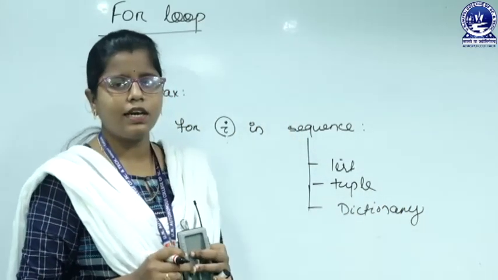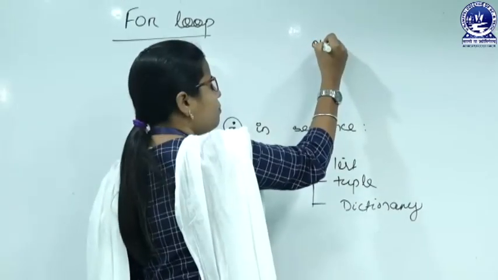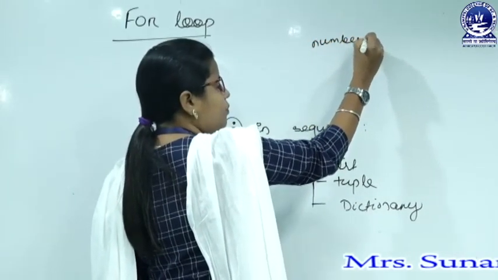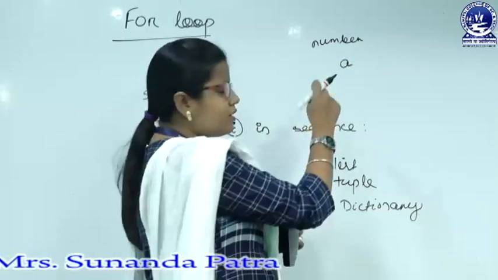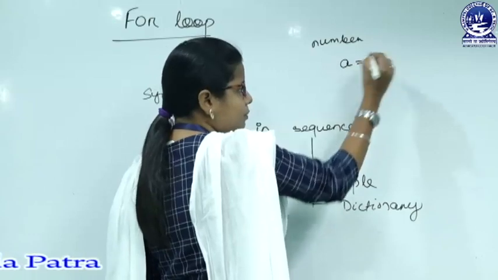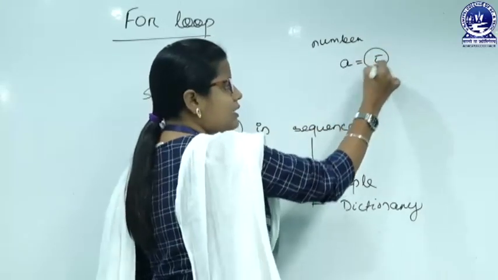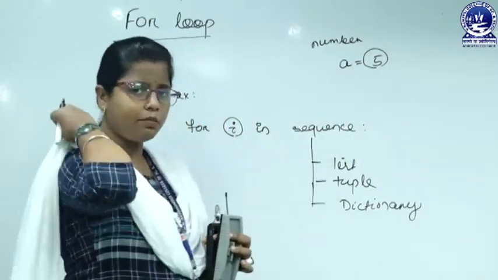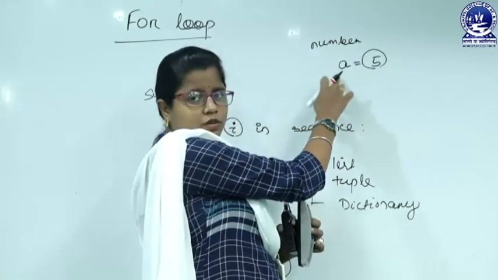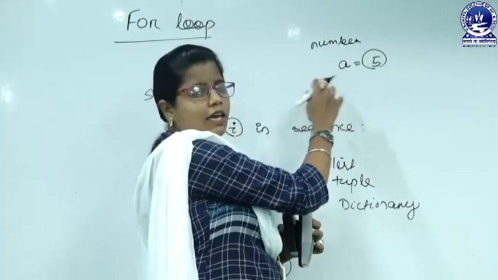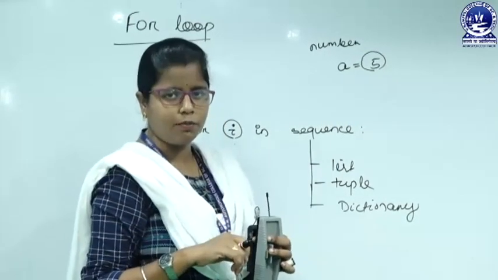In case of a number data type, if we have a number variable a, here we can store 5 only. That means a single literal can be stored in the variable. 5 is a single number literal that is going to be stored in a. That is why a should be an integer variable.